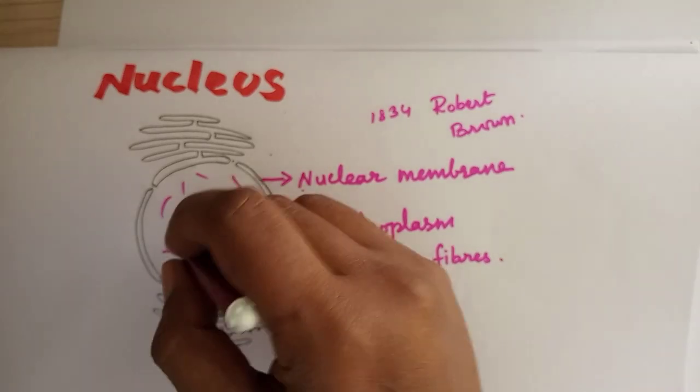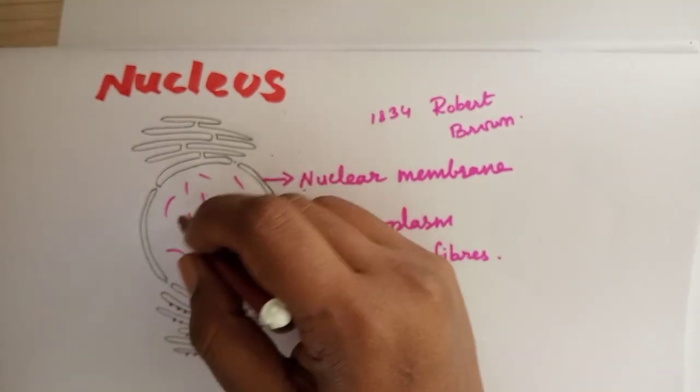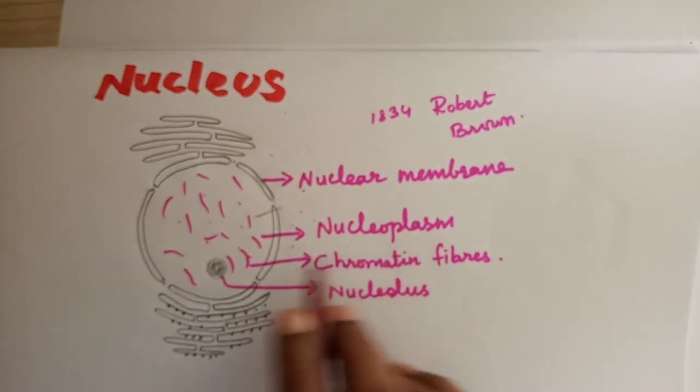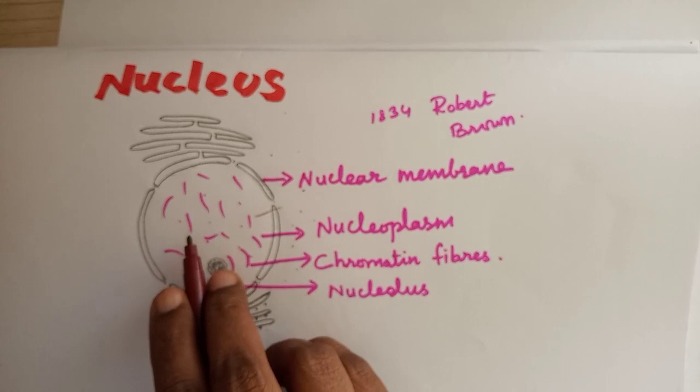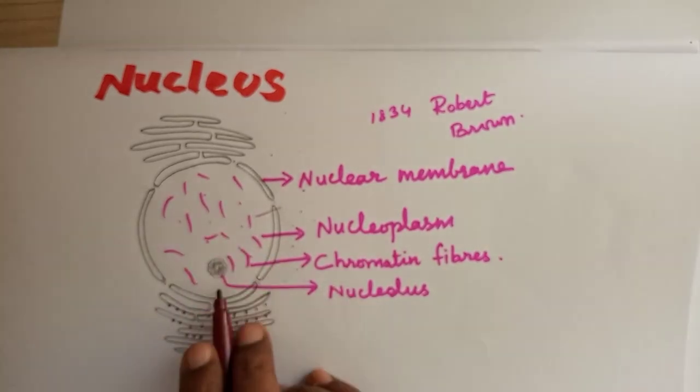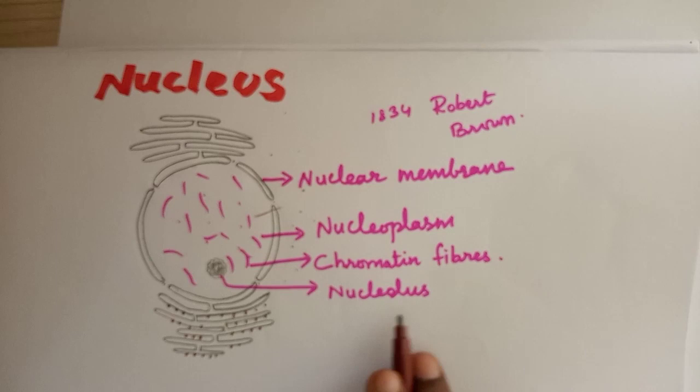It contains chromatin network-like structures and nucleolus. Okay, so the nucleoplasm contains chromatin network-like structure, or thread-like structures, and nucleolus. Understood? Next we are going to see about nucleolus.